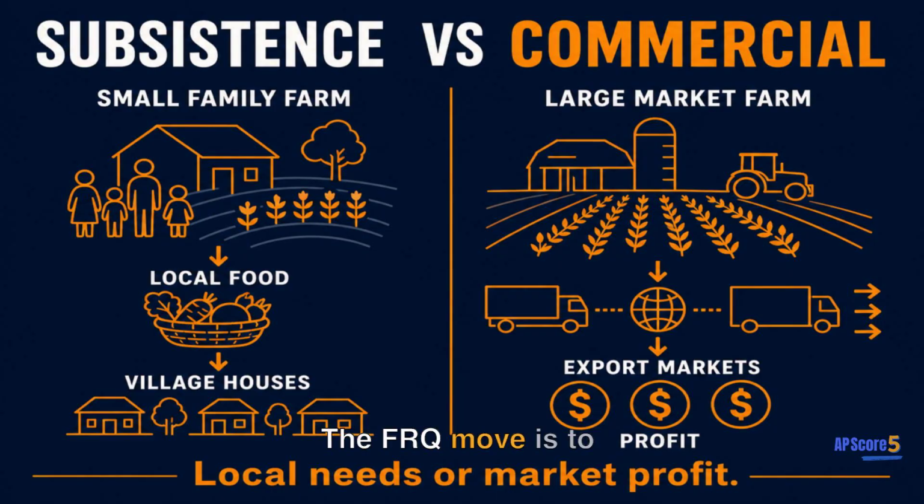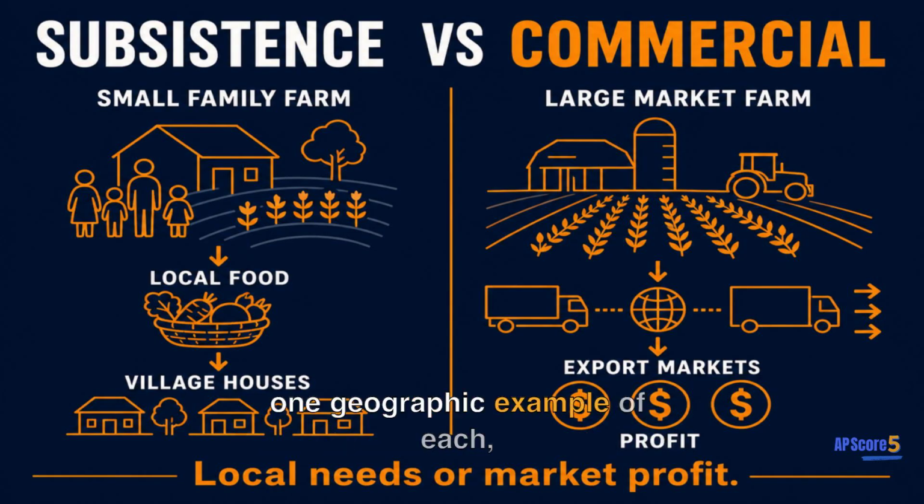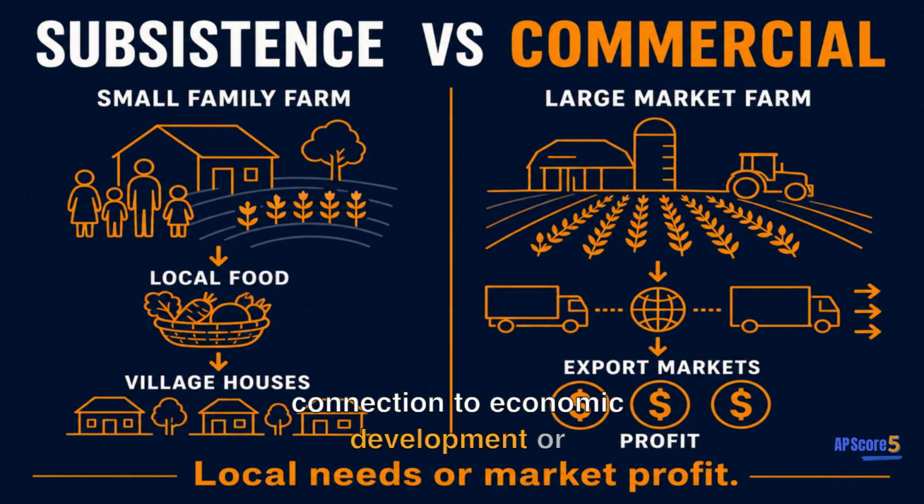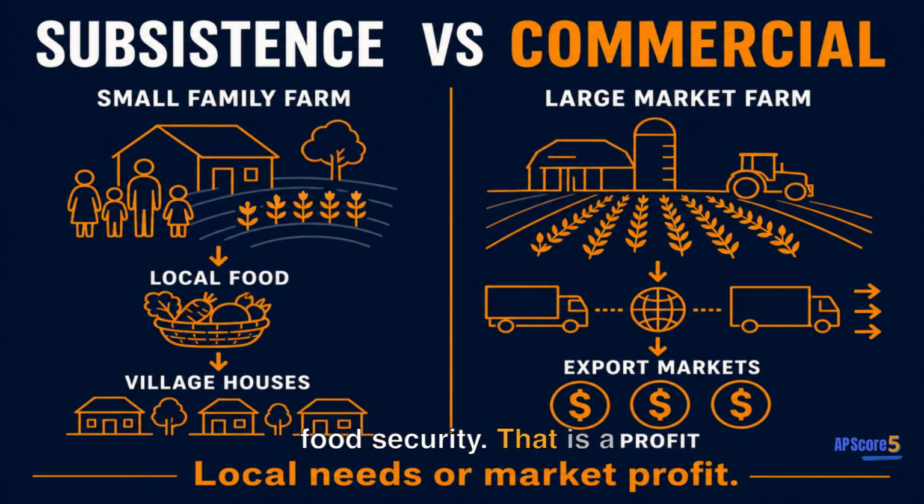The FRQ move is to define both systems clearly, give one geographic example of each, explain at least 2 structural differences, and finish with a connection to economic development or food security. That is a 5-point answer every time.